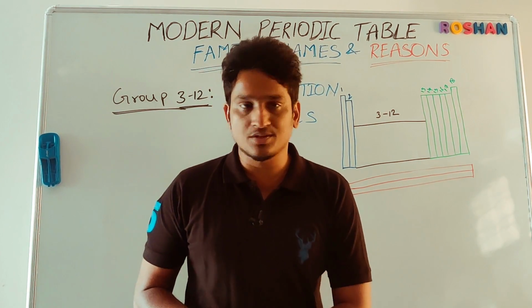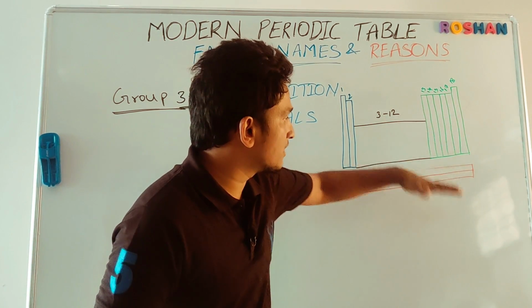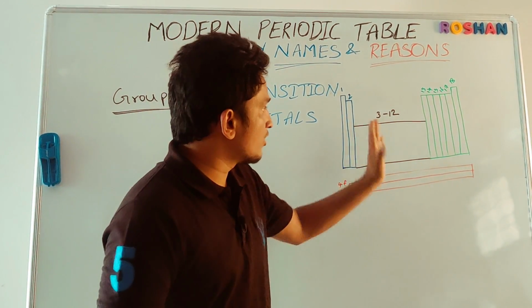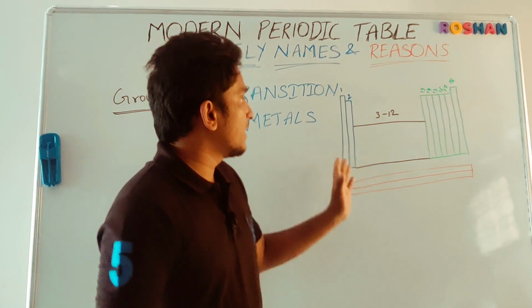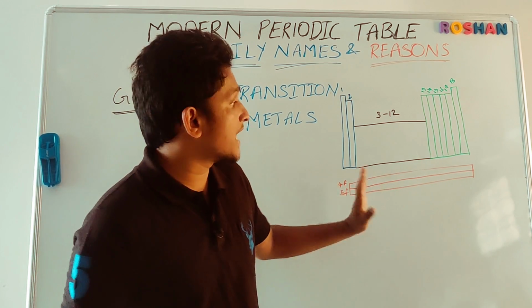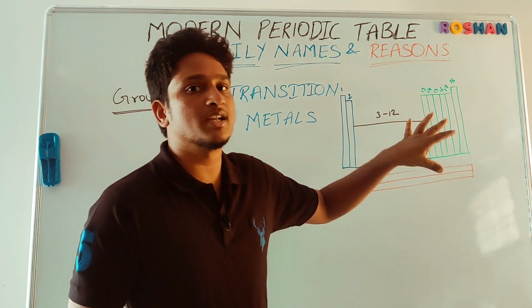But there is one exception here, students. The part of the periodic table placed at the bottom is called f-block elements. They also belong to groups 3 to 12, groups 3 and 4 in particular. These elements are not called transition elements. They have their own name. They are called inner transition elements.